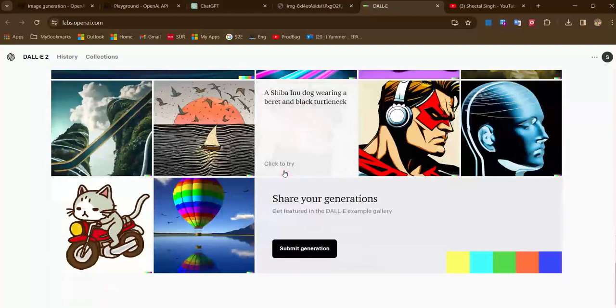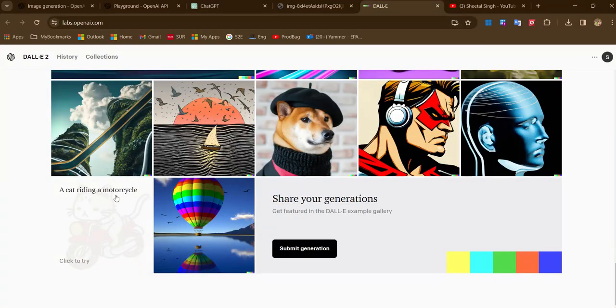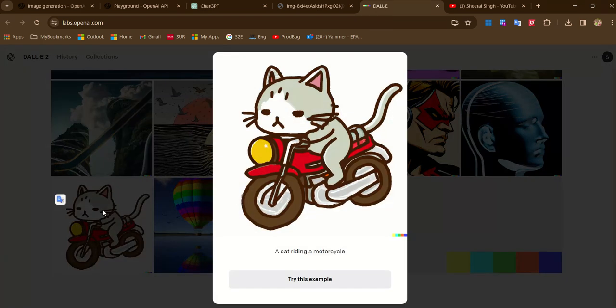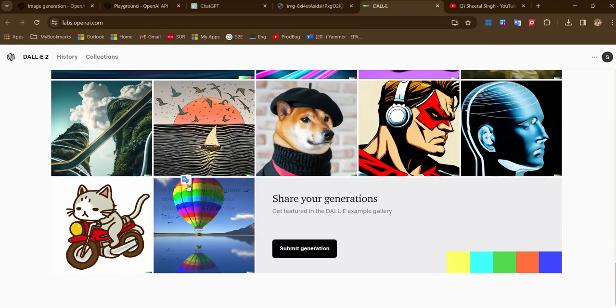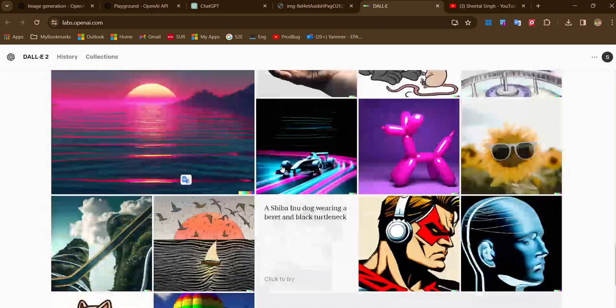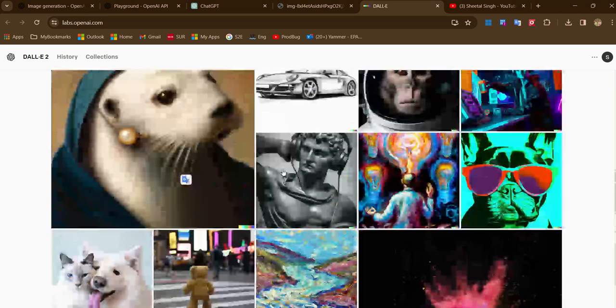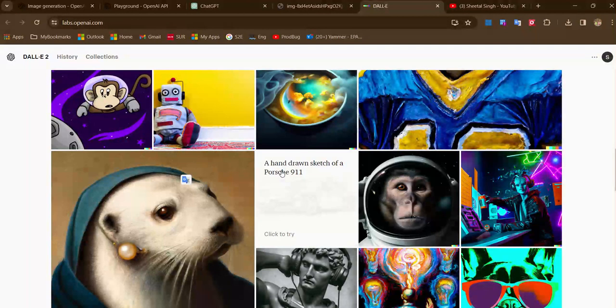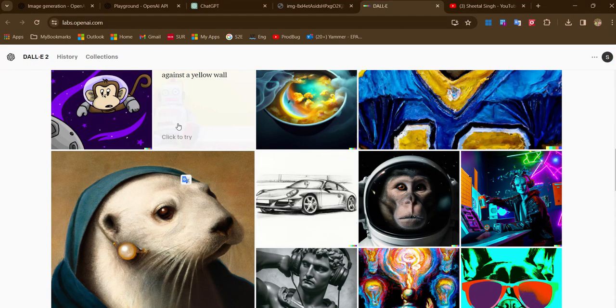Let's see. Yeah. So, a cat riding a motorcycle. We are going to use the same thing, and via the code, we are going to generate the same images. We will see the backend APIs and all these things, and how Dall-E is used for the end user.